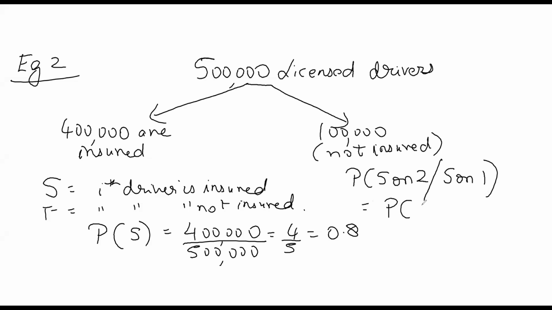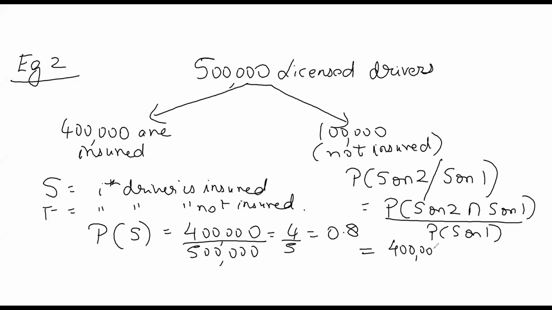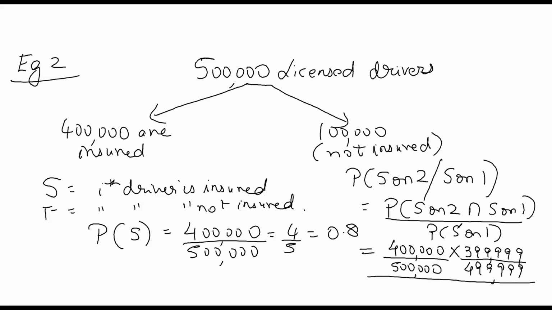It will be the probability of success on the second driver intersection success on the first driver upon probability of success on the first driver. This will be 400,000 upon 500,000 into 399,999 upon 499,999, upon what's the probability of success on the first driver?